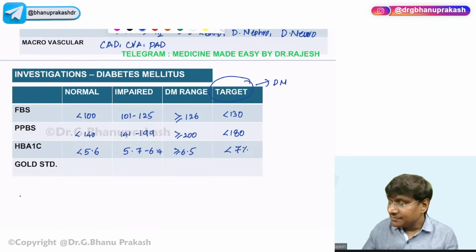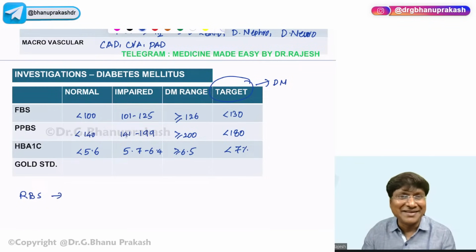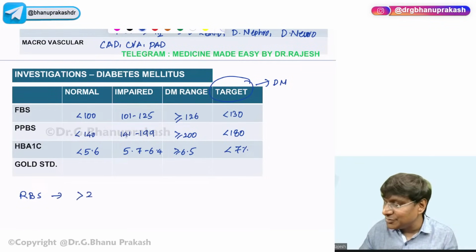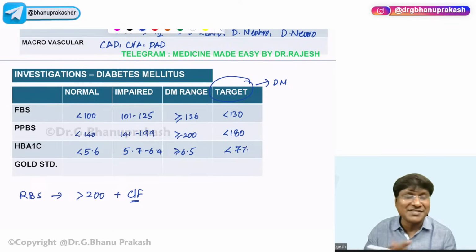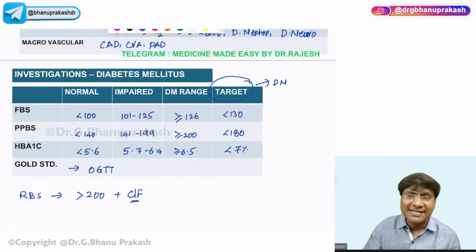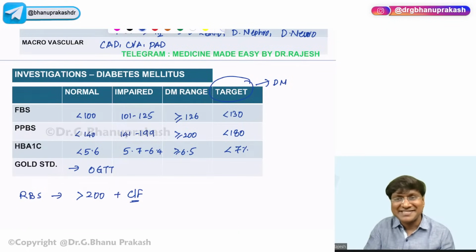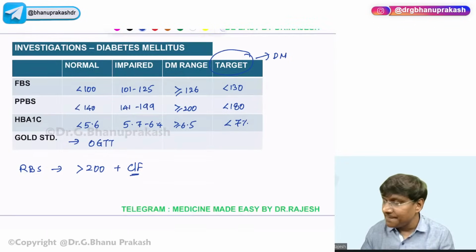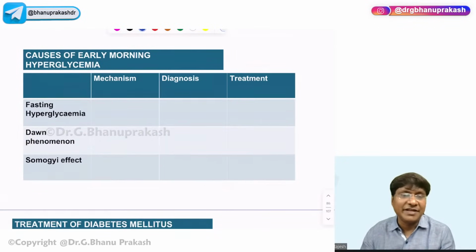And you will be able to diagnose diabetes mellitus even based on RBS as well. If the RBS value is more than 200, along with clinical features of diabetes mellitus, that will diagnose your diabetes mellitus. And what is the gold standard test for diabetes mellitus? That is the OGTT, oral glucose tolerance test. So that was the story related to your investigation, and these are very, very important.